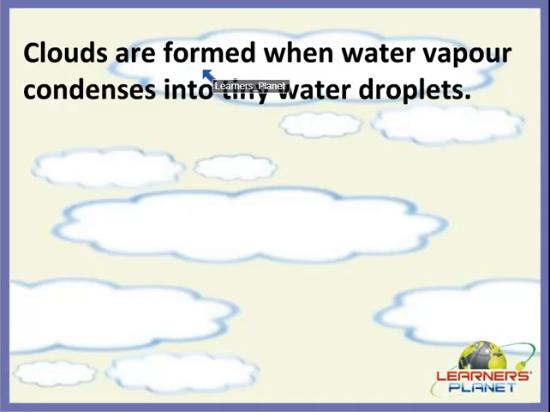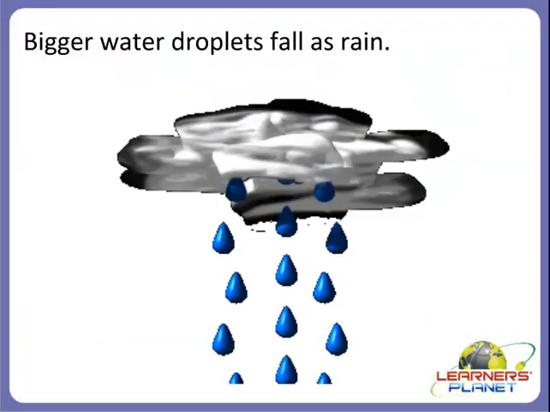Yes, clouds are formed when water vapor condenses into tiny water droplets, right? So clouds are such an example of condensation because they are formed when water vapor condenses into tiny droplets of water, right?